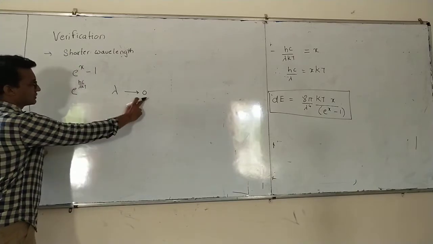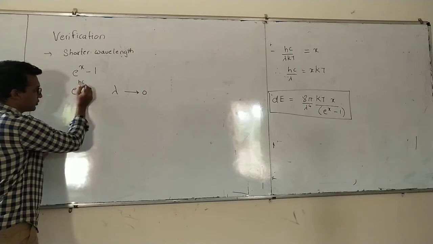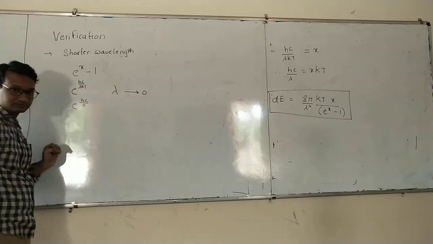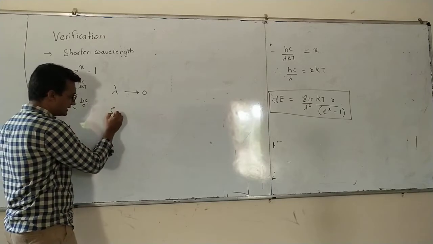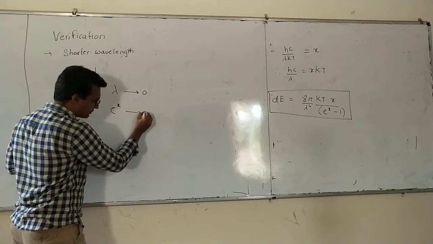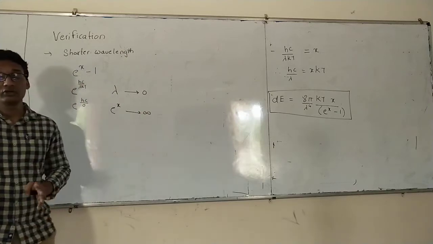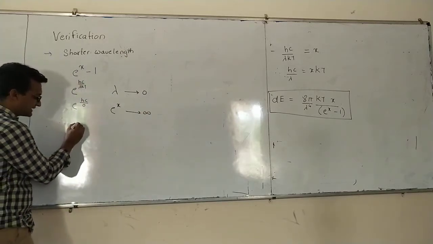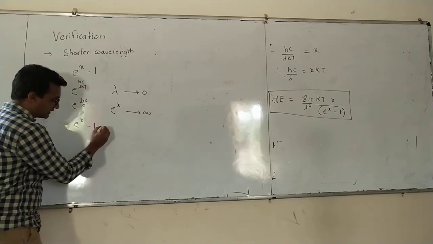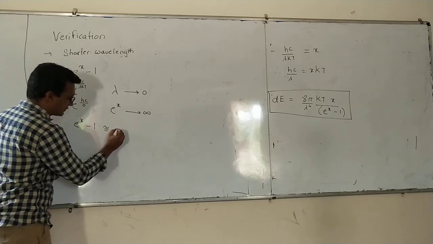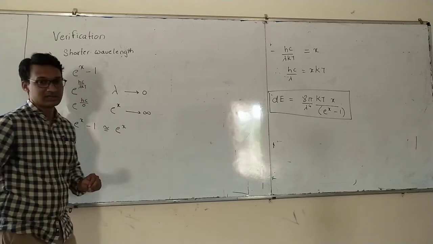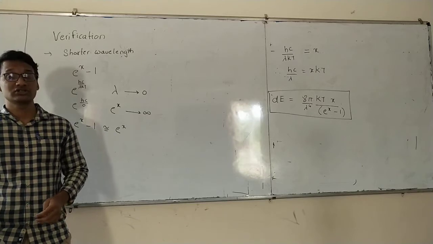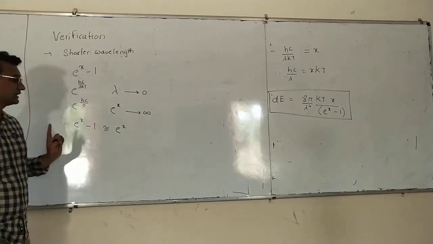If lambda is close to 0, that means this whole part will be hc divided by 0. That means this e raised to x will tend to infinity. Value of e raised to x will be very, very large. Therefore, we can say e raised to x minus 1 will be approximately equal to e raised to x. Subtraction of 1 from infinity will not change its value because it is a very large value. So we will get e raised to x.